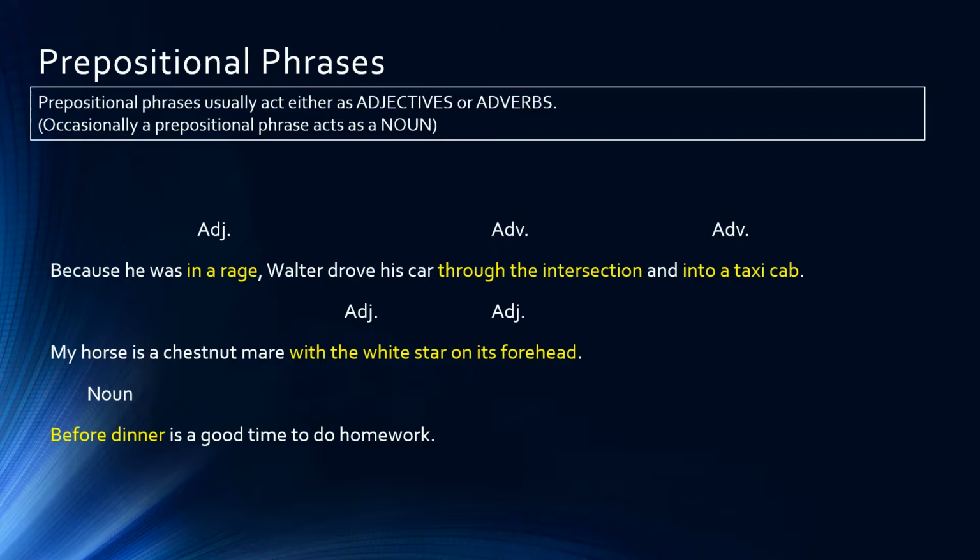So we've got before dinner followed by the verb is. So it's talking about the subject. Before dinner is a good time to do homework. So we have examples here in these three sentences of prepositional phrases being used as adverbs, adjectives, and nouns. Now, we'll talk in a few minutes about how to distinguish them, but what we have to learn is to identify the word that the prepositional phrase is modifying. And that will help us to understand if it's being used as an adjective, an adverb, or a noun in the sentence.